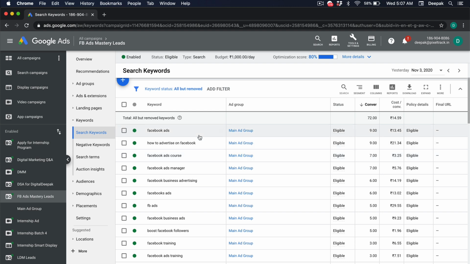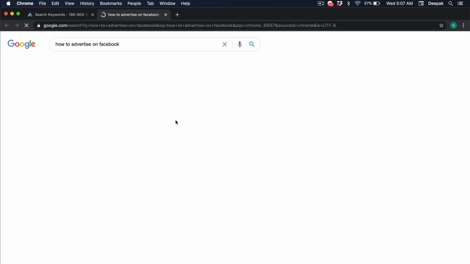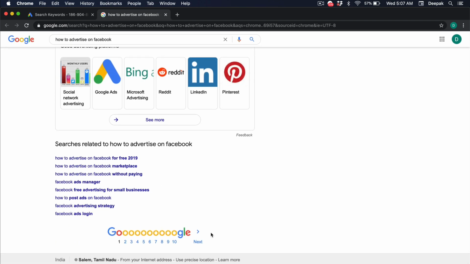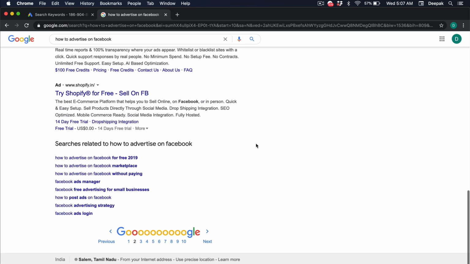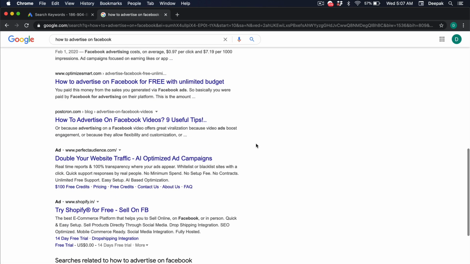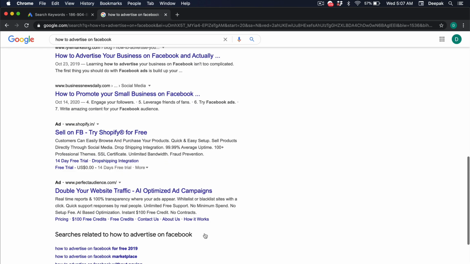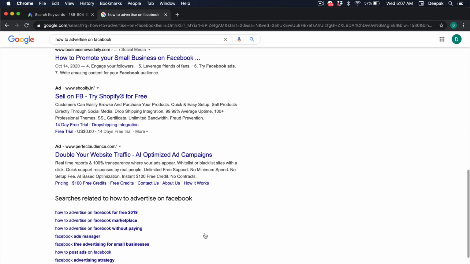And now you can see that the conversions are coming from people searching for Facebook ads directly, how to advertise on Facebook. So these are very, very targeted: Facebook ads course, Facebook ads manager, Facebook business advertising. So if I go ahead and search for this on Google, let's see if our ad shows up. The ad might not show up because the bidding cost is low, and we are trying to run it on a lighter note. So sometimes the ad will show, sometimes it will not, depending on the daily budget and the total demand that is out there.